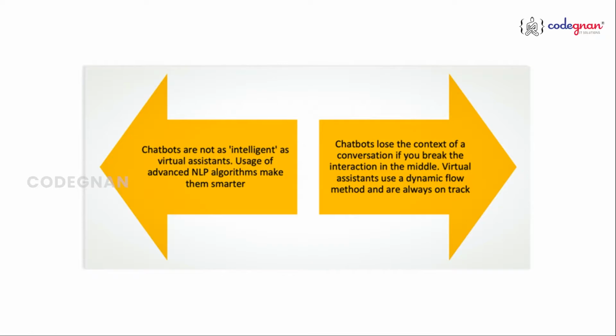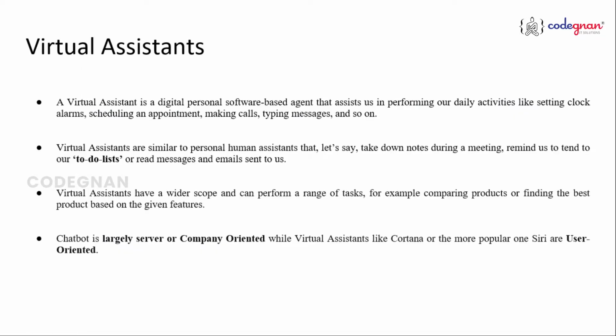So that is the reason I just gave you a brief of what a chatbot is and what made a chatbot different from a virtual assistant. It's simple. A virtual assistant is something like a user oriented way. That is where Siri, Cortana, OK Google, you have so many things like that which assist you. Even Alexa, right? Even Samsung devices, Google devices, you have so many things, right? Because virtual assistants are always user oriented. They help us in performing our daily activities.